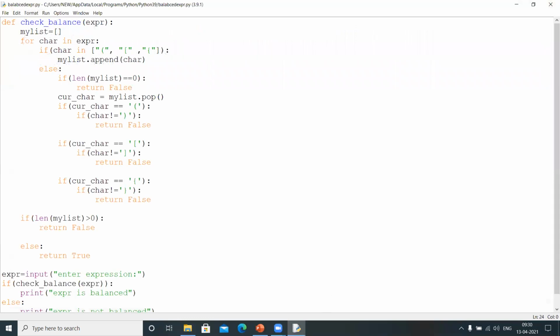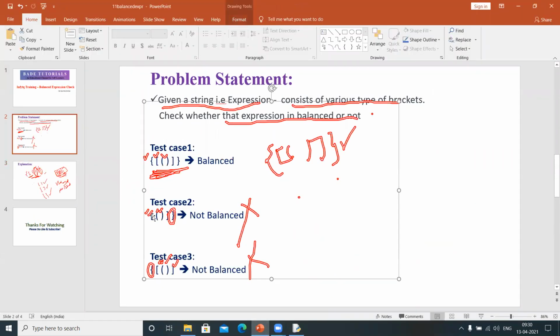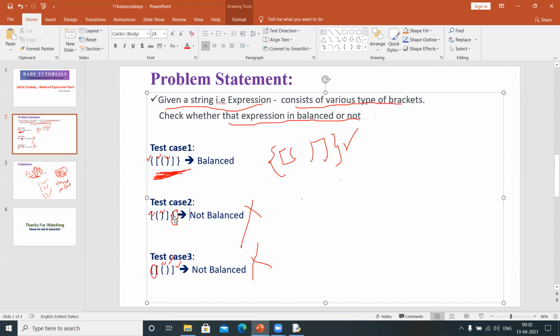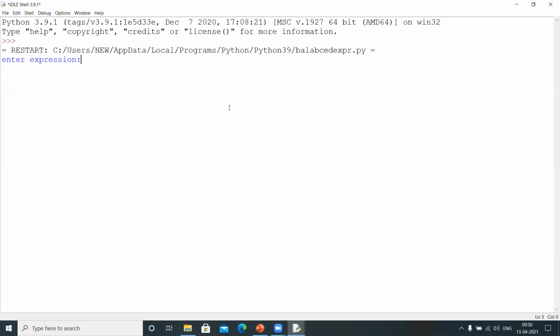Now let me take one more test case from here. The test case is this, right? Just a minute. Yes. Let me execute one more time. Observe this. For this opening, there's a closing, and there's a closing, but we are having an extra thing. As you can observe here, the expression is not balanced, right?